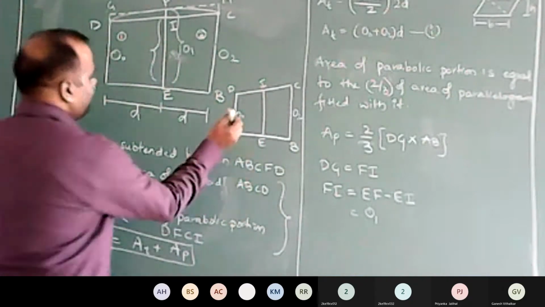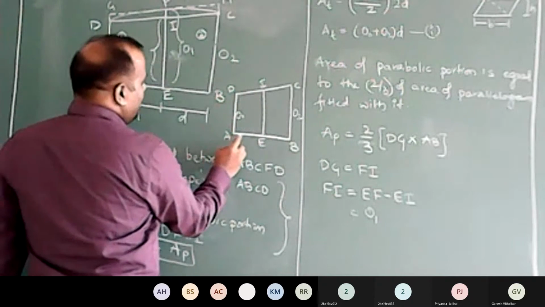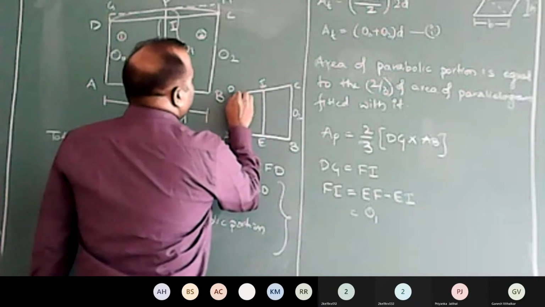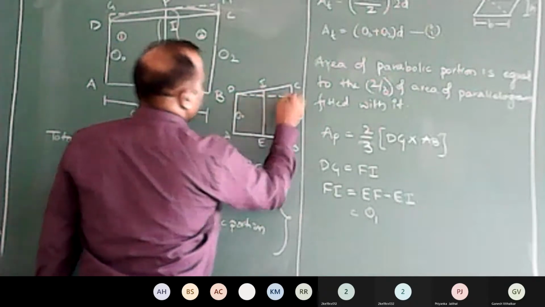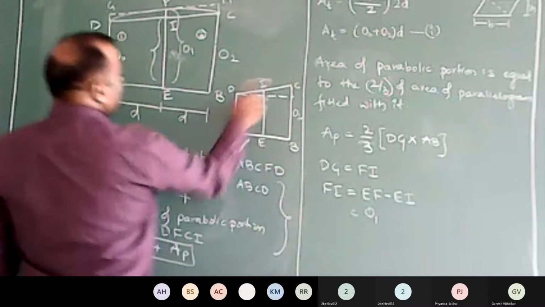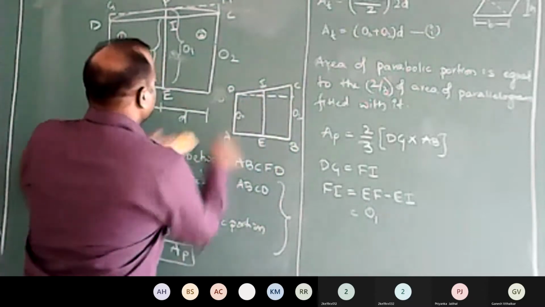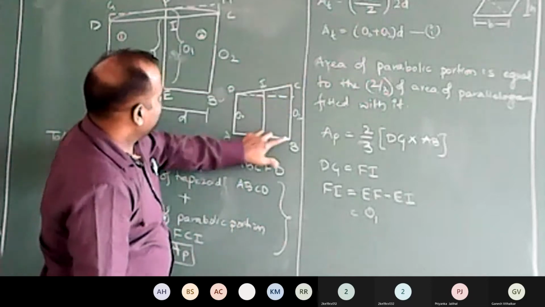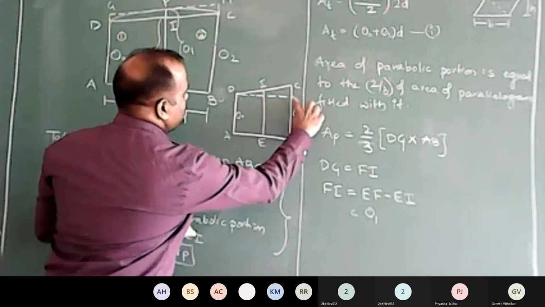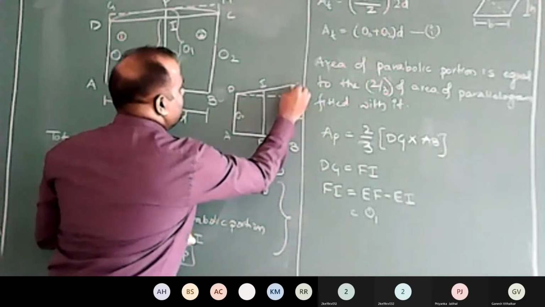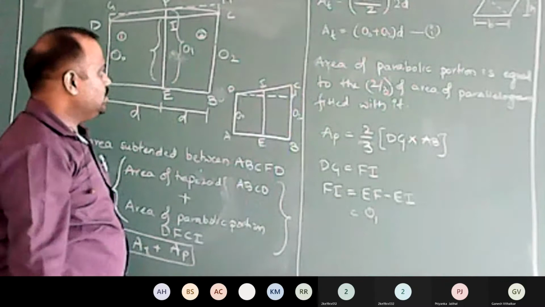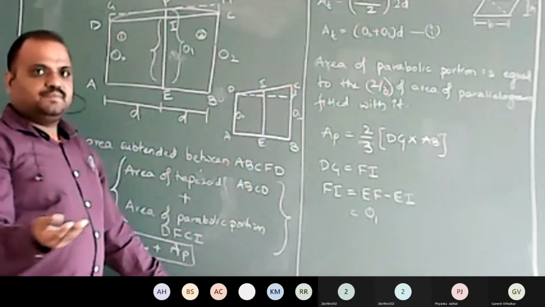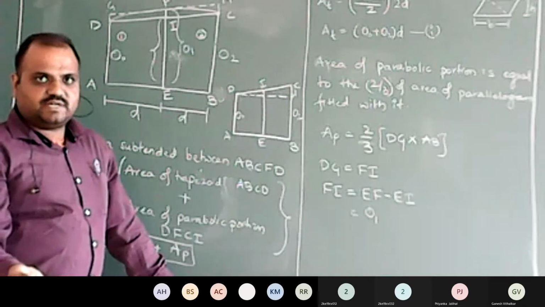Now, whatever you said, it's BC minus AD. Let me draw a perpendicular line here like this. Now this becomes BC minus AD. So this distance is nothing but AD. So that becomes this portion, O2 minus O0. Whatever you said, it's nothing but O2 minus O0, right?